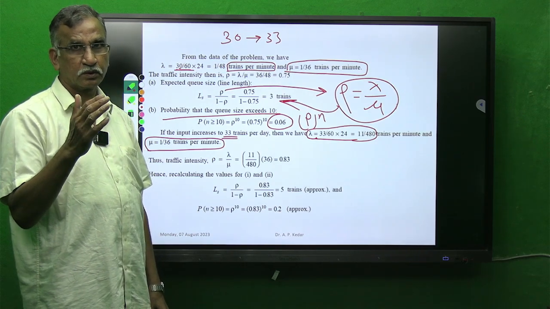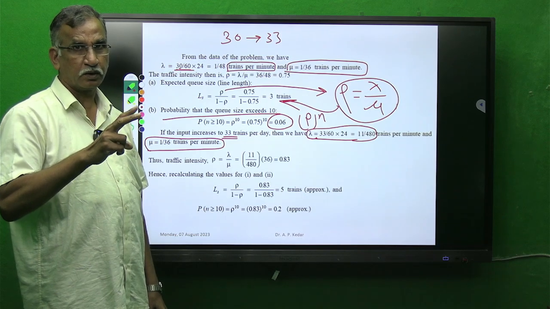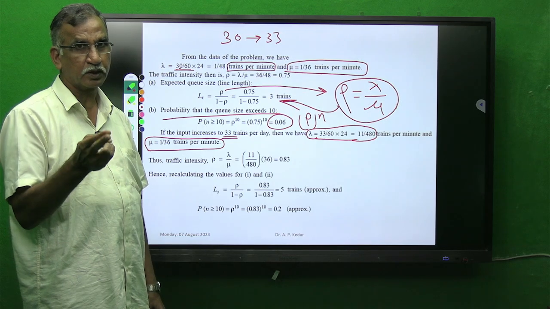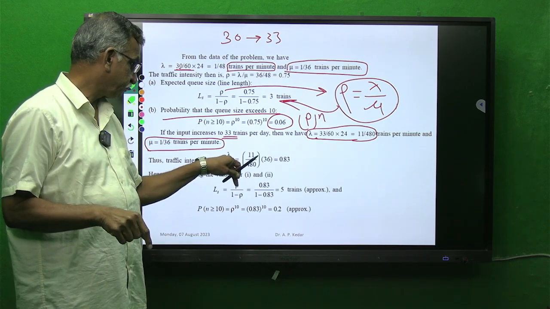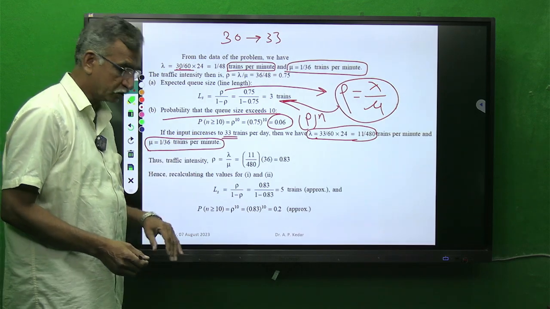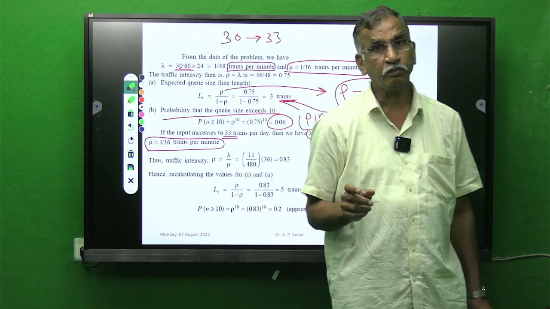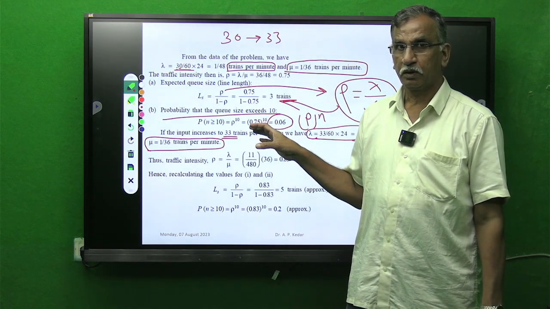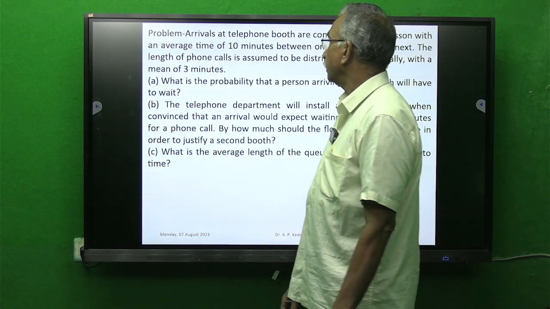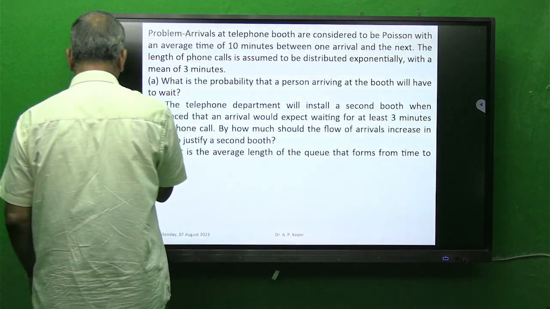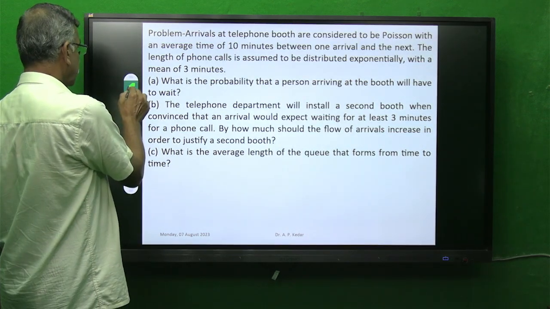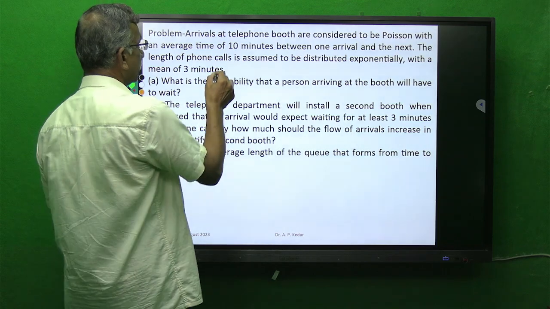There will be a change in arrival rate. We will get a new lambda and a new mu. Based on the new lambda and new mu, we will get a new rho, and we will get a new length of system. So this is an application of the waiting line problem in the area of railways for finding the time. Now these are all problems pertaining to decision making in a variety of areas. So here we can find the problem: arrivals at a telephone booth.